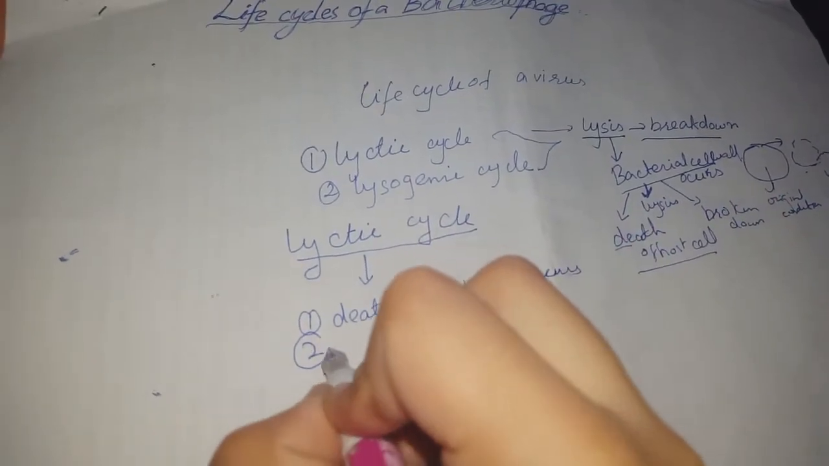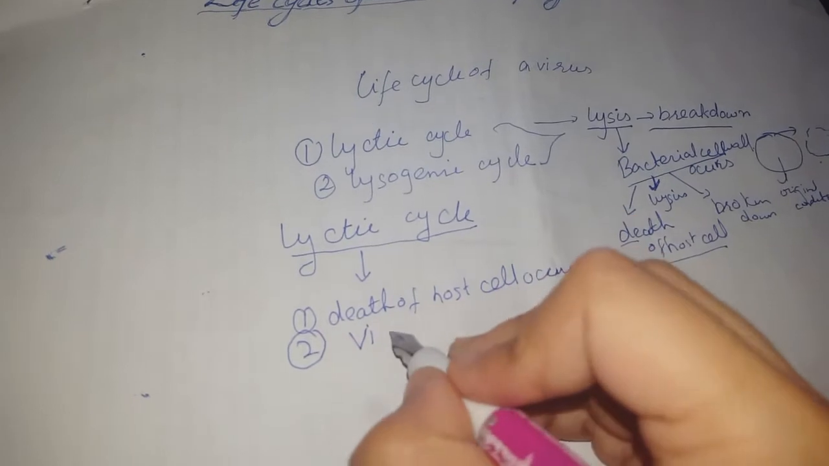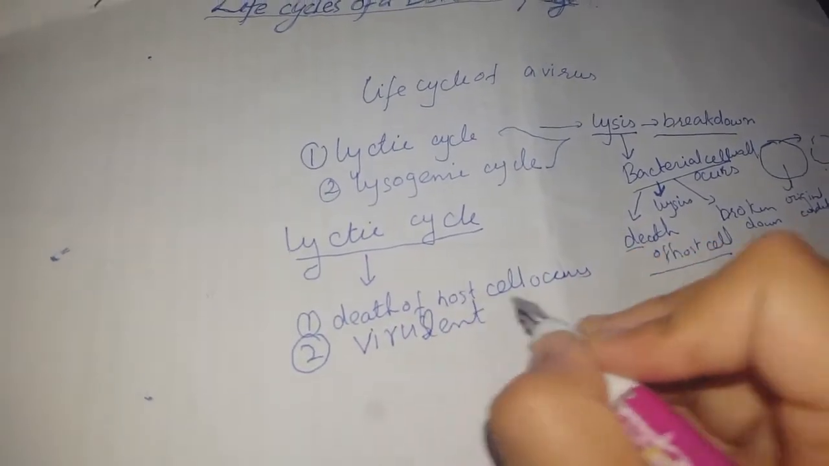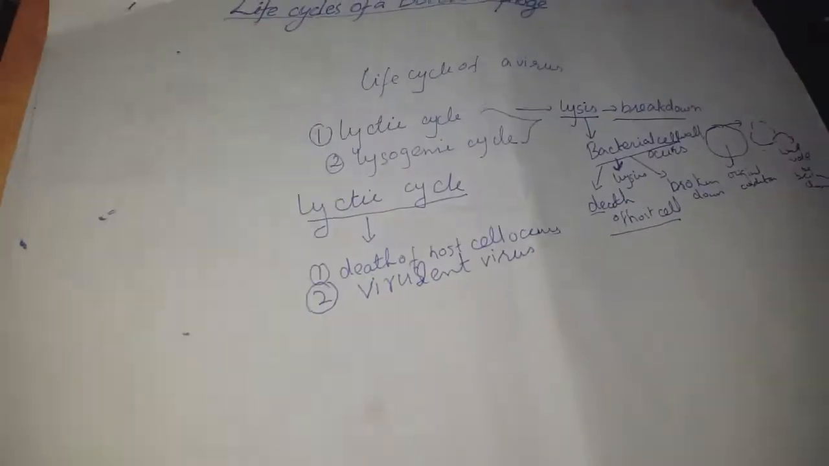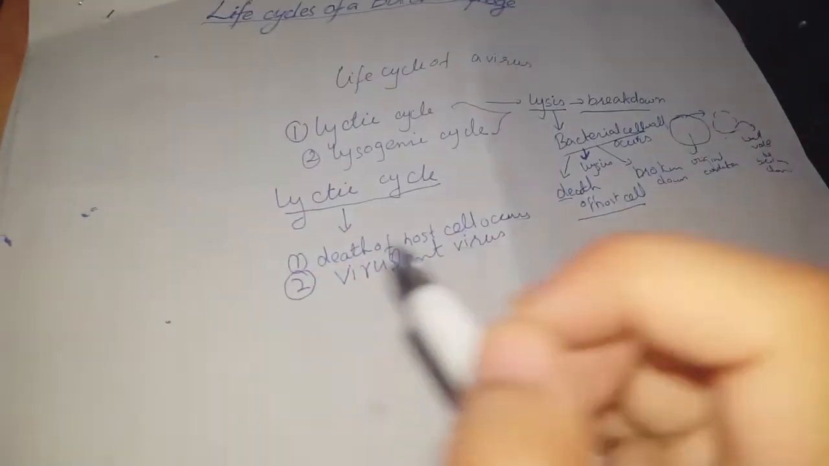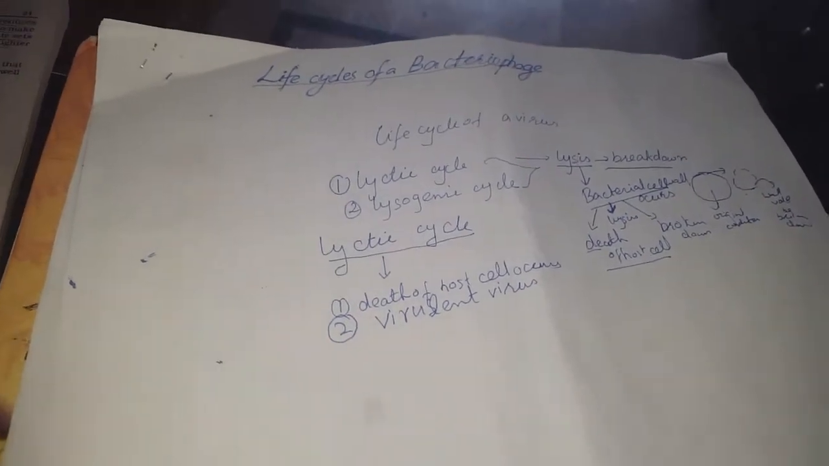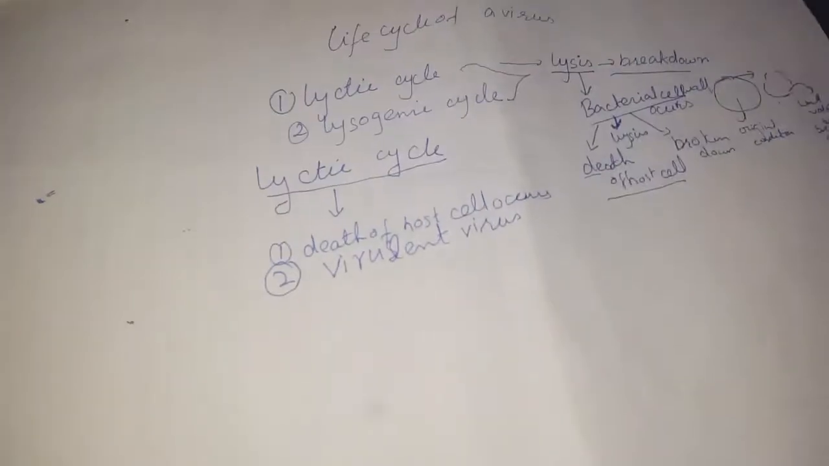Another term which is used when studying lytic cycle is virulent virus. So what is a virulent virus here? A virulent virus is a virus which can cause death of the host cell.